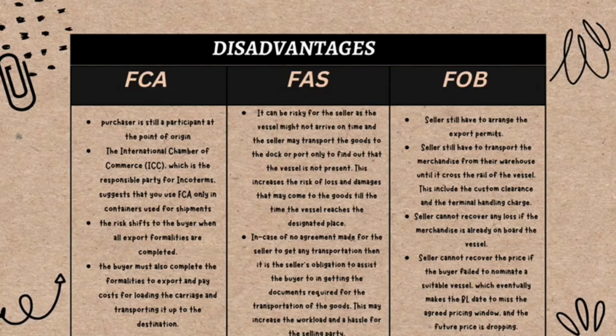If the location of the agreement is not the terminal, the risk to the buyer is only transferred after the goods have arrived at the place. In the meantime, the buyer will have to pay for the expense of unloading the goods at the designated location. In addition, the buyer also must complete the formalities to export and pay costs for loading the carriage and transporting it up to the destination.